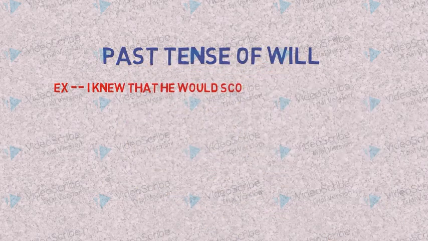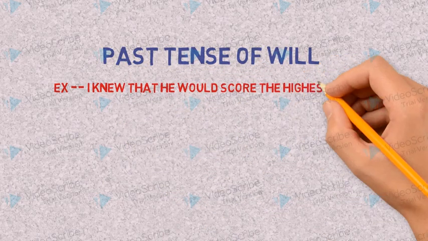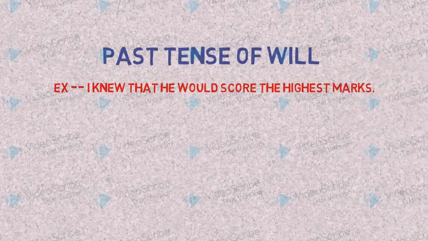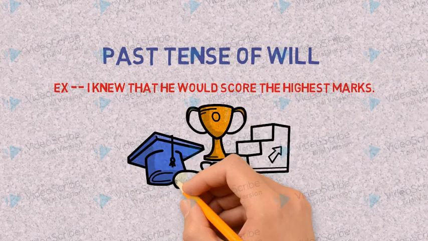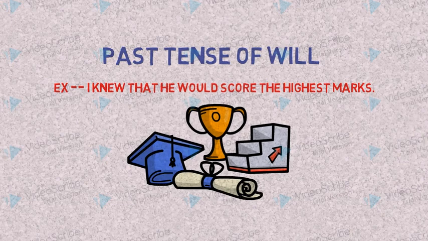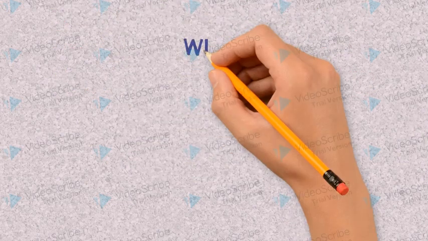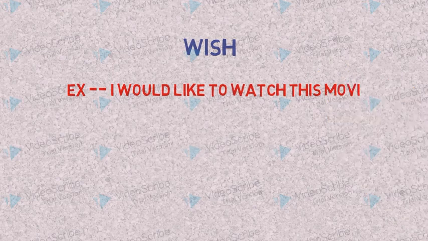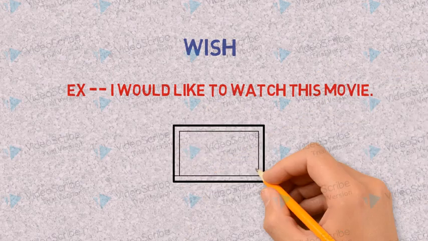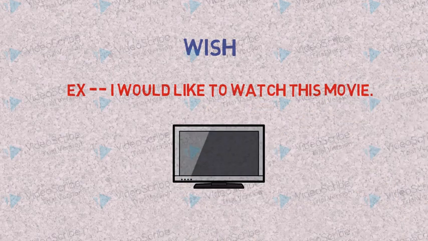In this example, you can see, I knew that he would score the highest marks. So the person is imagining about the marks of another person. That is why we have used would. Would is used to make a wish. I would like to watch this movie. So the person is wishing. So we can use would here.